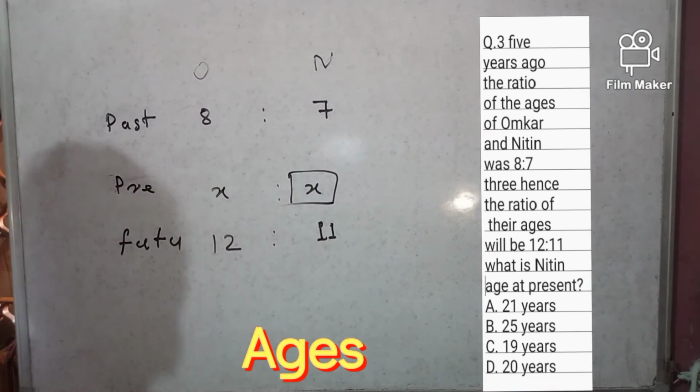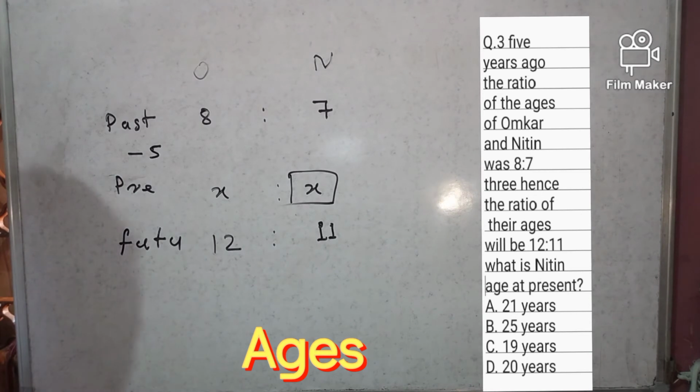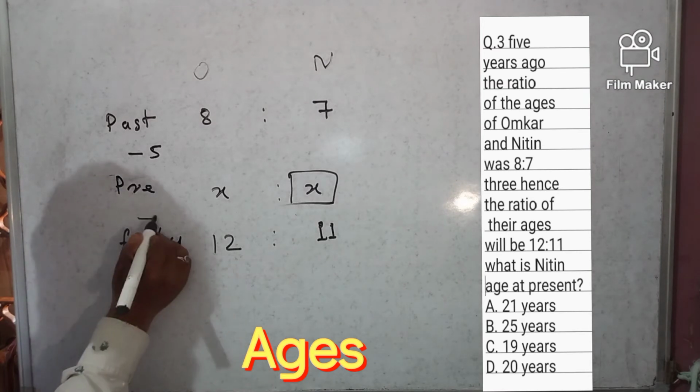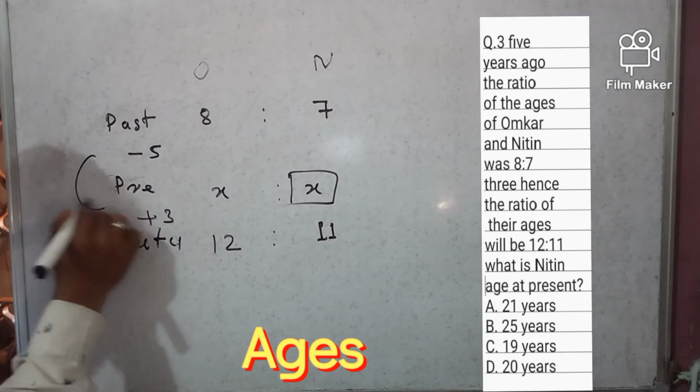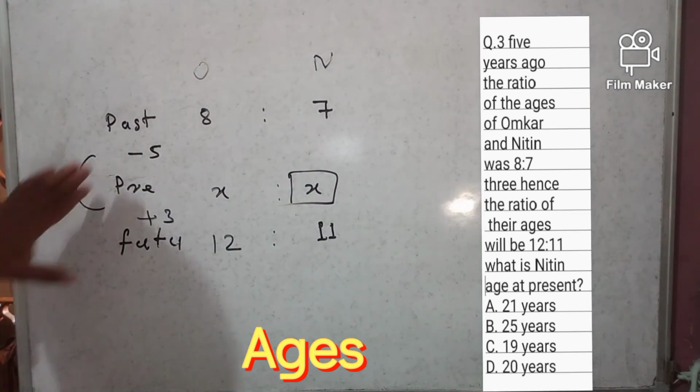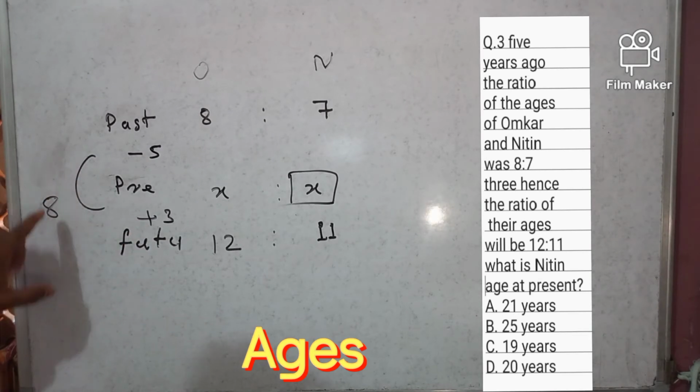Now see here friends. 5 years ago, suppose I am 30 years old, so 5 years ago I was 25. 3 years hence I will be 33, so plus 3. The total difference is 5 and 3, 8 years, right? 5 years ago plus 3 years hence means the total difference is 8.